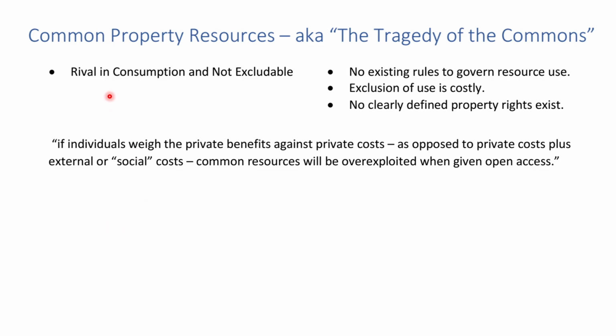So common resources are rivalrous in consumption, but they're not excludable. Now, they're typically not excludable for one of three reasons. One, there are no existing rules to govern the use of the resource. It could be due to jurisdictions. Most international properties, like international water, don't have any rules to govern its use. Second, even if there are rules, the enforcement of these rules is very costly.